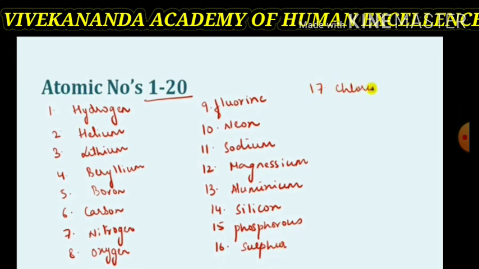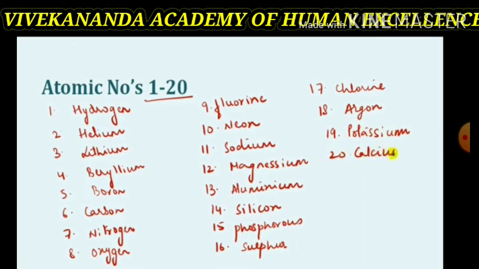Atomic number 17 is of chlorine. Atomic number 18 is of argon. Atomic number 19 is of the potassium element. And atomic number 20 is of the calcium element. Thus, these are the atomic numbers and the elements from 1 to 20 in sequence.